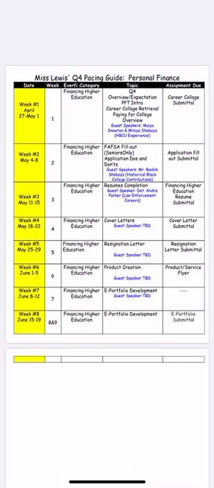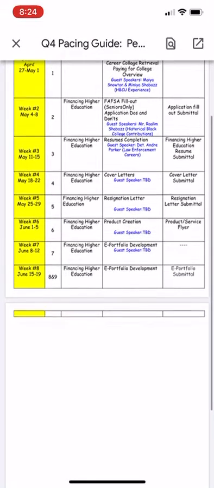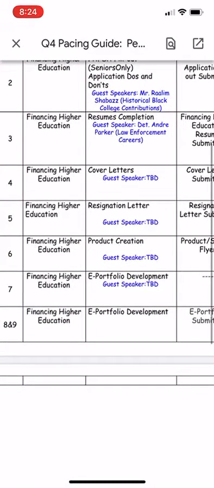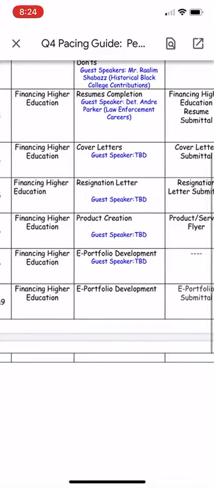For week 2, we're going to fill out an application. For week 3, we're going to complete our resume. For week 4, we're going to do a cover letter. Week 5, we're going to talk about resignation letters. Week 6, we're going to create your own business flyer for a product or service that you're going to create, develop, and promote. And then for the last weeks of school, weeks 7, 8, and 9, we're going to focus on building or compiling our e-portfolio.